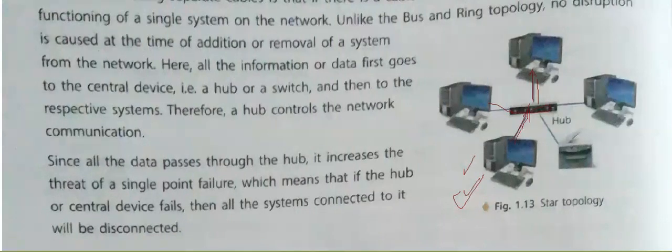So in the star topology we have only a single device, the hub at the center, and every PC is connected to this hub only. What is the disadvantage of star topology? The disadvantage is that if the hub does not work properly, then the whole network will go down. ठीक है, अगर हब प्रॉपर्ली वर्क नहीं कर रहा है तो आपका पूरा नेटवर्क डिस्टर्ब हो जाएगा. So this is the main disadvantage of this topology.